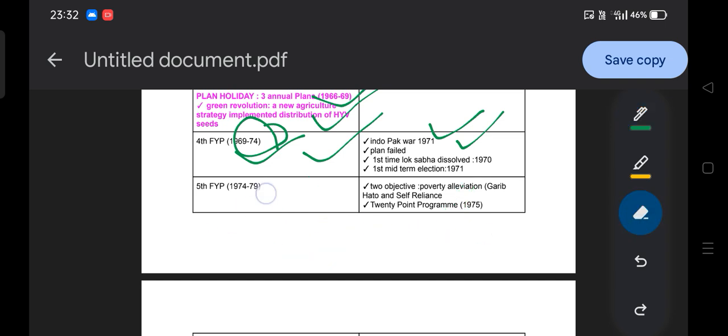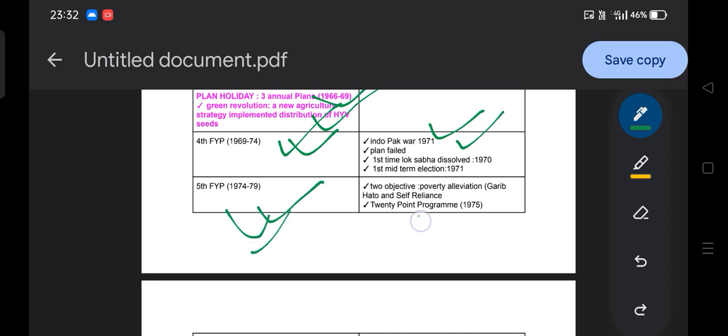So you can easily remember this: the fourth 5 year plan was the time of Indira Gandhi, and at that time the Lok Sabha was dissolved before completion of its term, and subsequently the first midterm election took place, and luckily Indira Gandhi came back, and they formed the fifth 5 year plan. At that time the 20-point program came to picture, because with this slogan of Garib Hatao, Indira Gandhi got the power and was elected Prime Minister of India. And to fulfill the promise, she brought the 20-point program.